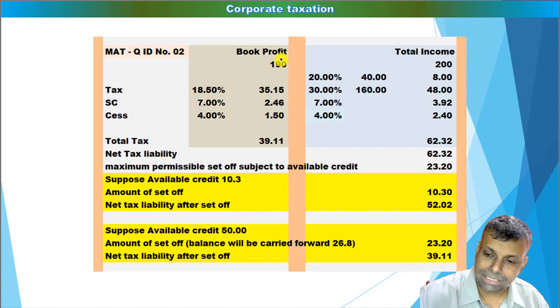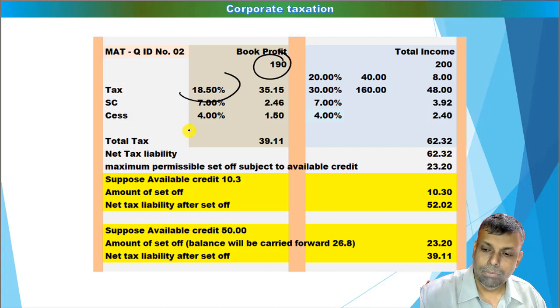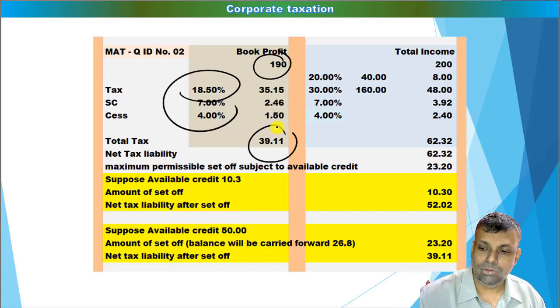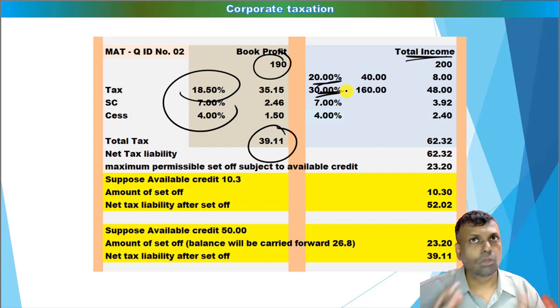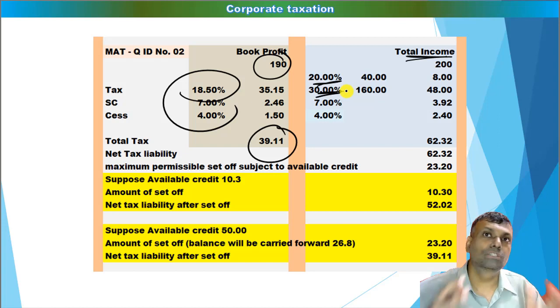This is a normal calculation of the MAT tax liability. Just understand the basic example: this is your book profit, multiply with the rate of MAT, add surcharge, etc. You get the total tax liability as per the MAT. However, under the normal total income, you have special rates of tax. In other words, in the normal total income, you may have, suppose, long-term capital gains, which you multiply with the special rates of tax. However, in the MAT, there is nothing like special rates of tax. The MAT rate is the MAT rate, which is covered by this particular chapter.